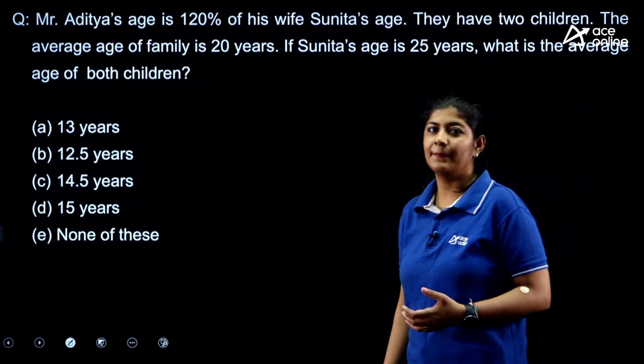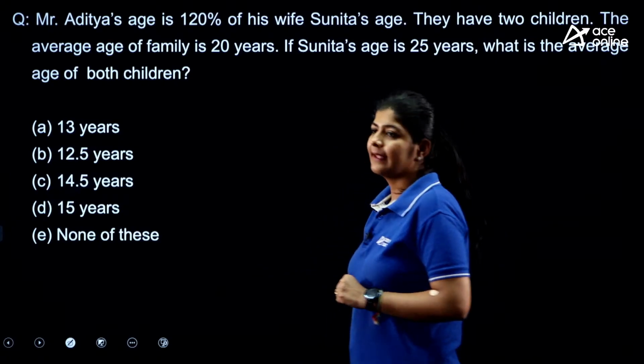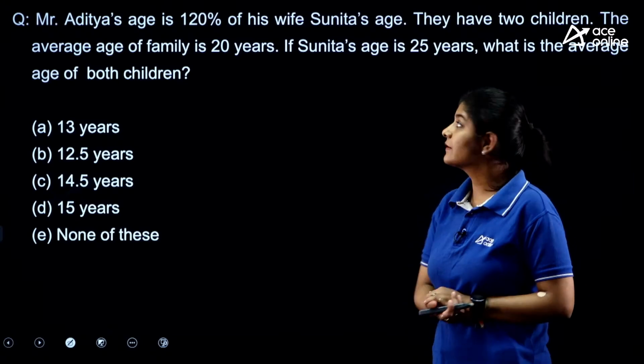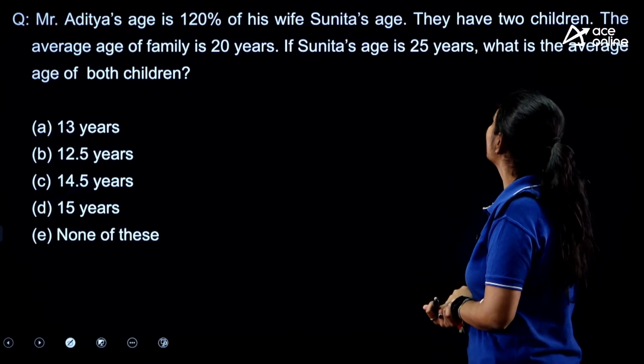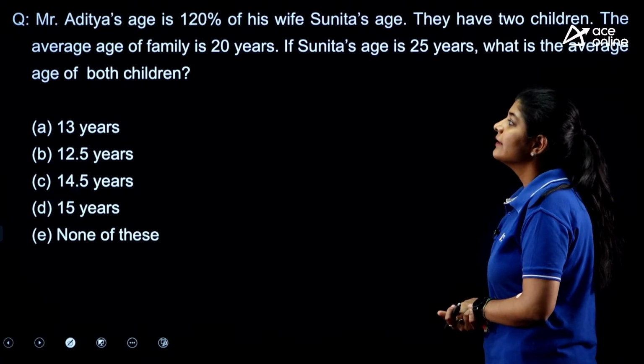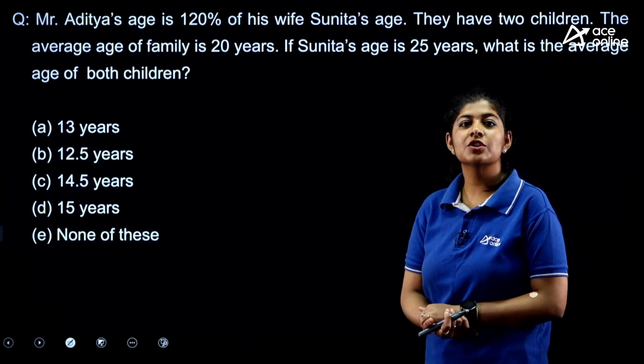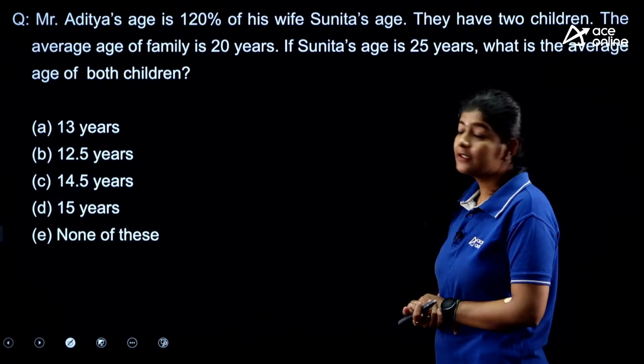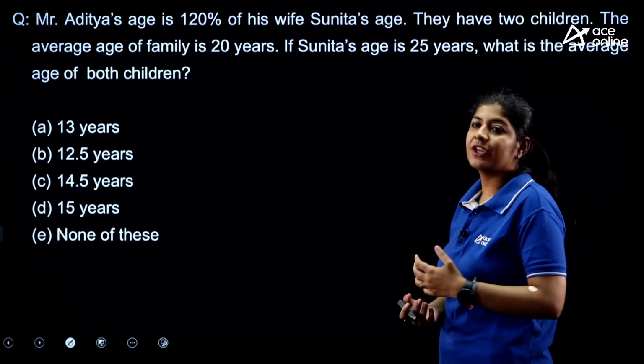It's a very simple one. So the question is saying that Mr. Aditya's age is 120% of his wife Sunita's age. They have two children. The average age of a family is 20 years. If Sunita's age is 25 years, what is the average age of both children?